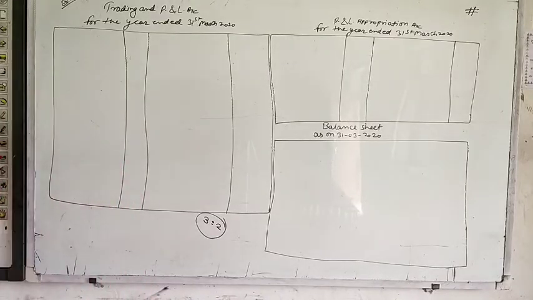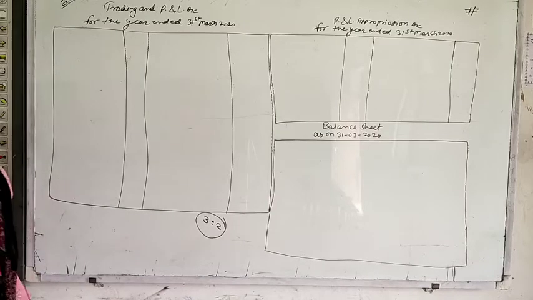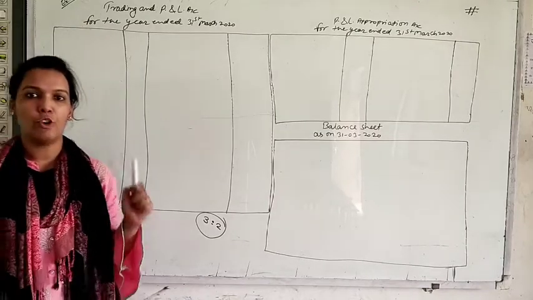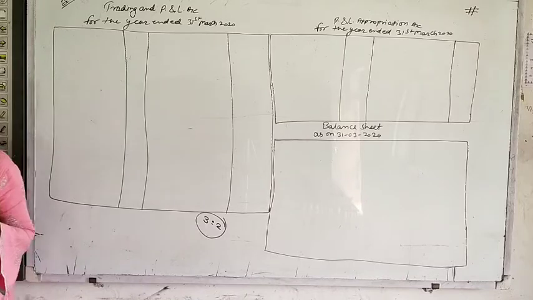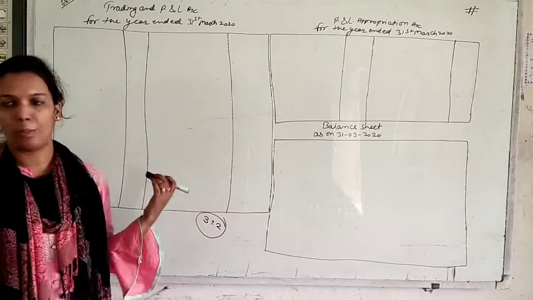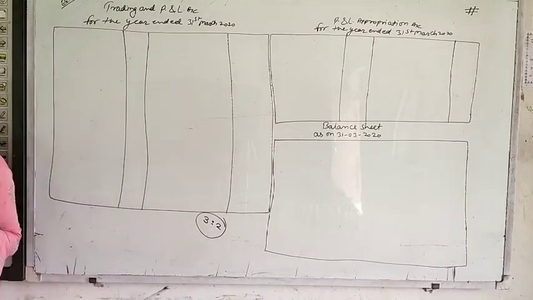Rent for the month of March 2020 has not been paid. It means there is outstanding rent for 1 month, that is for March 2020. Depreciate computer by 20%. You have to charge depreciation of 20% on computer. And the last information is Bharti is to be allowed a salary of rupees 5,000 per month, and partners are entitled to interest on capital at the rate of 6% per annum.